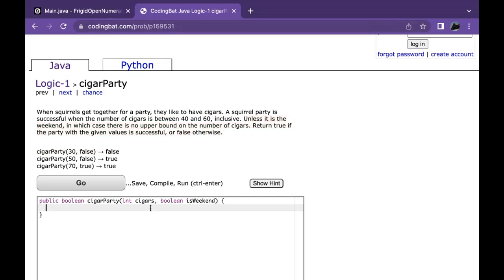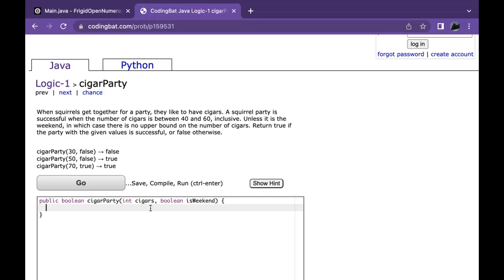So here's how this is going to work. We have to first visualize how we're going to be creating these branches of logic statements. First, we have to know if it's a squirrel party. Now, it's a squirrel party if the number of cigars is between 40 and 60, unless it's on a weekend. Then in that case, there's no upper limit.